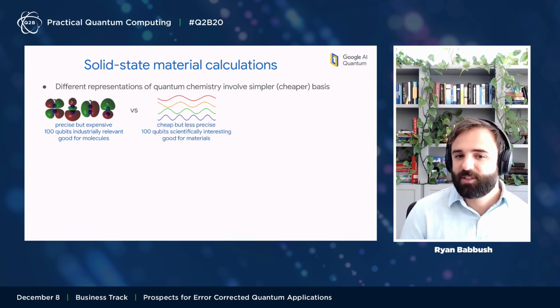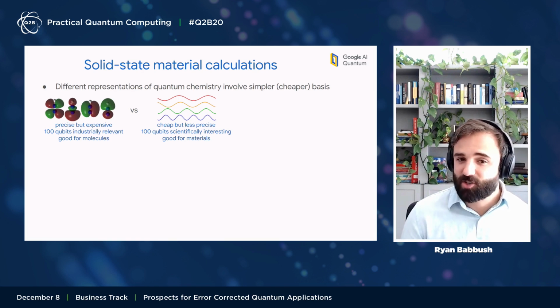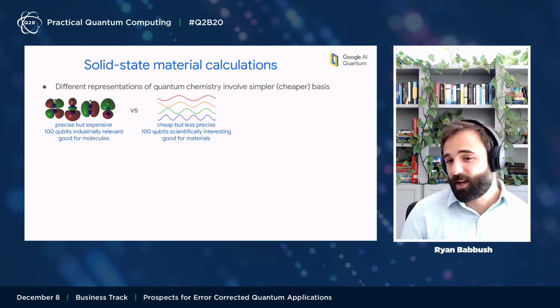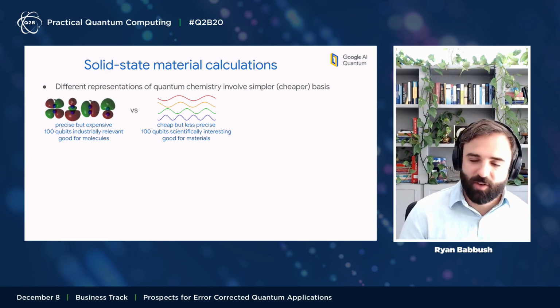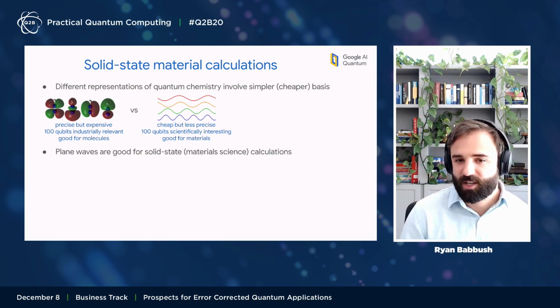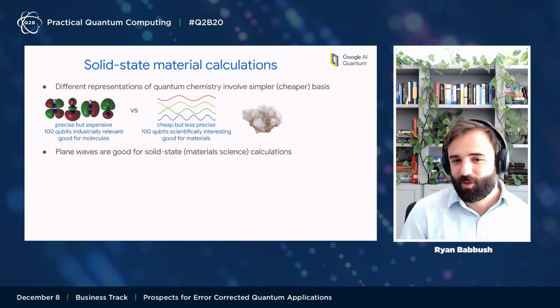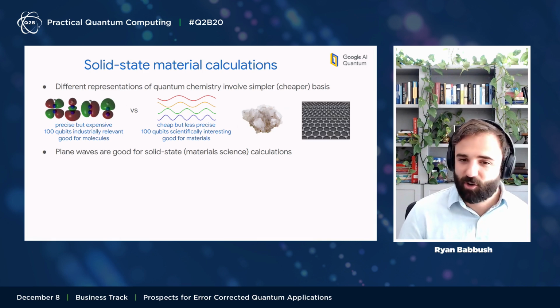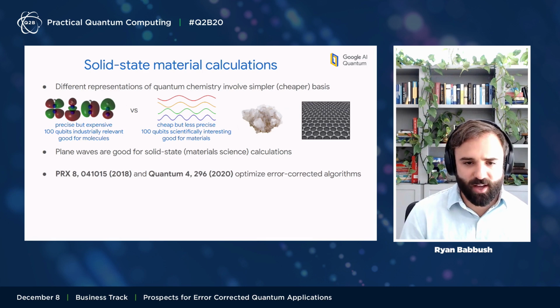With the plane waves, these are cheap to use, but they're less precise. At 100 qubits, you could represent scientifically interesting problems, maybe not yet industrially relevant. In this representation, you might need a few thousand for that. But still, this is good for getting a coarse-grained description of materials. And the plane waves are very good for modeling periodic systems because they are periodic. Like a crystal is periodic in 3D, or graphene is periodic in 2D. So they'd be pretty good for modeling things like that.